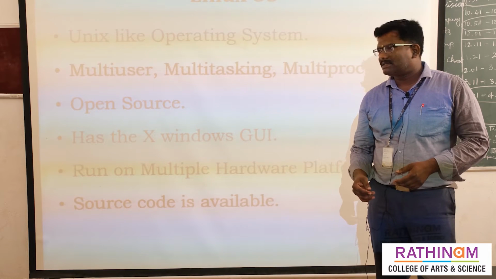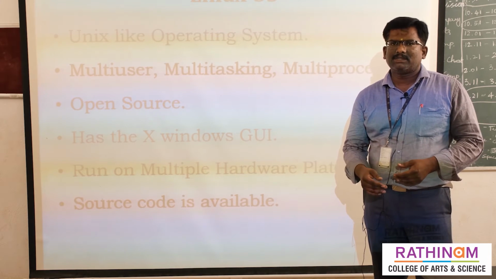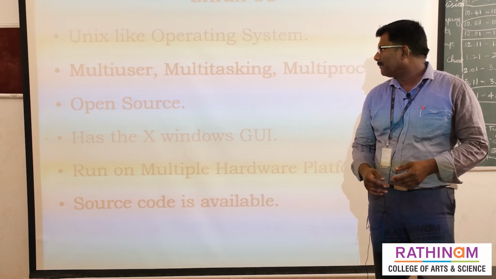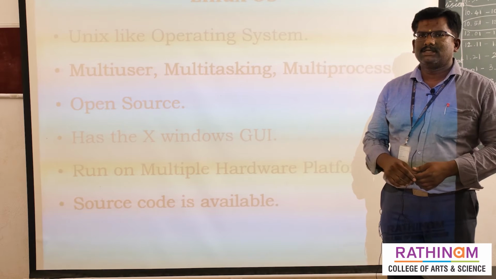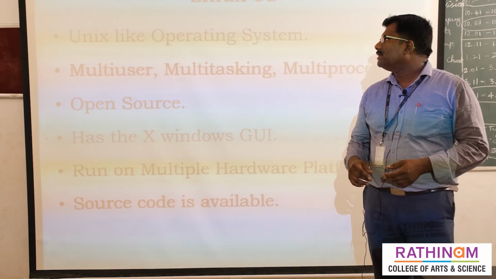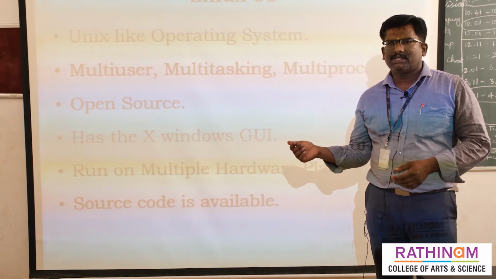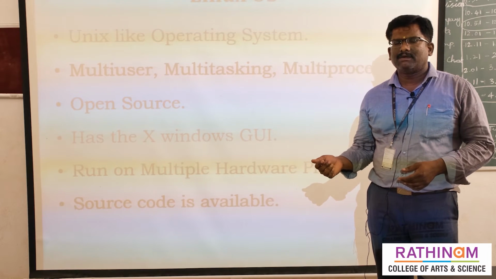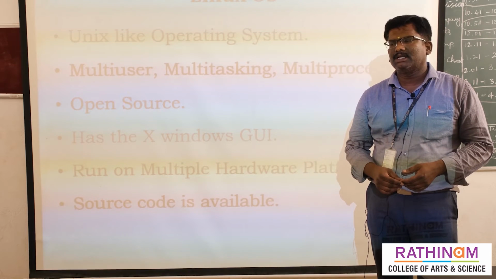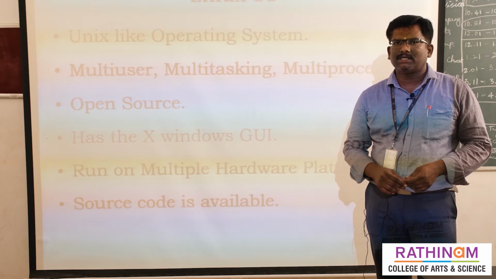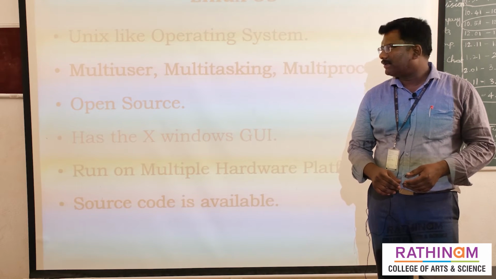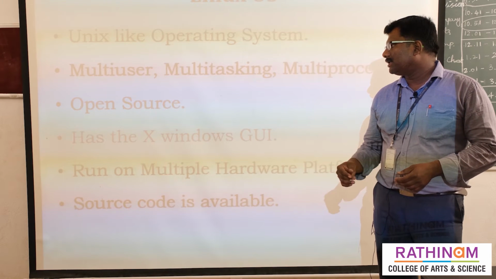The next feature is that it is open source. It is freely available on the internet; we can download it 24/7, at any time, install it on our computer system, and then use it.